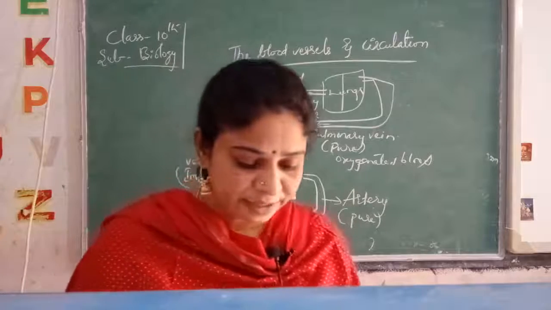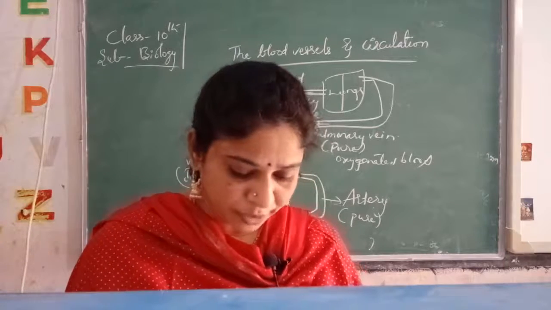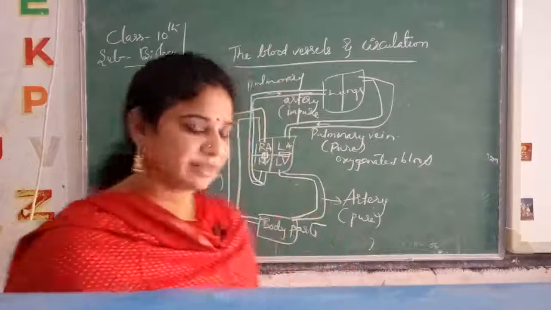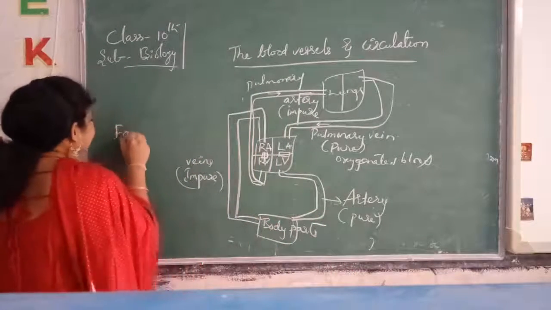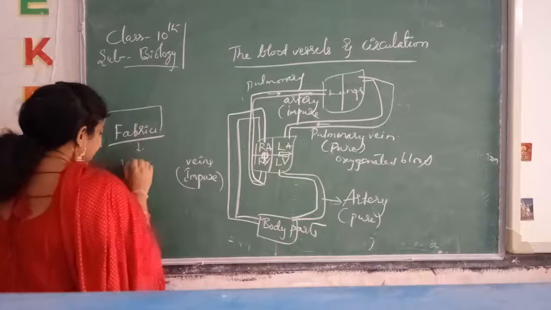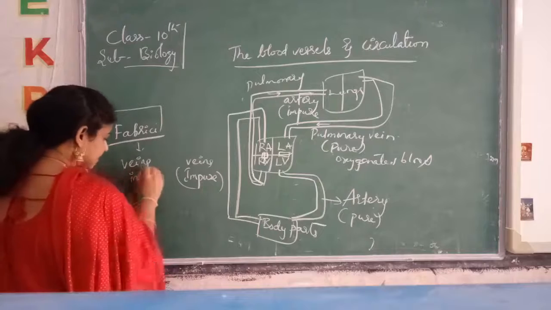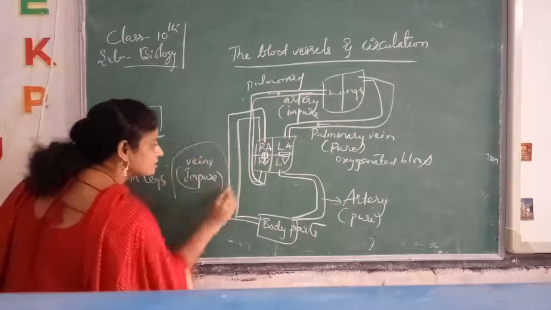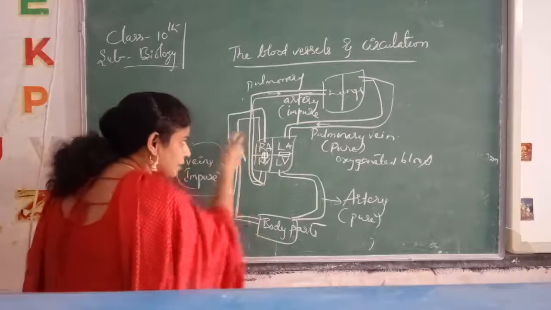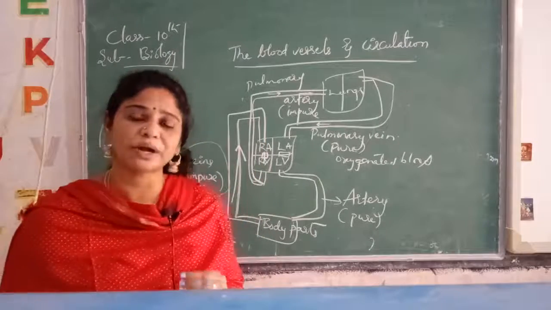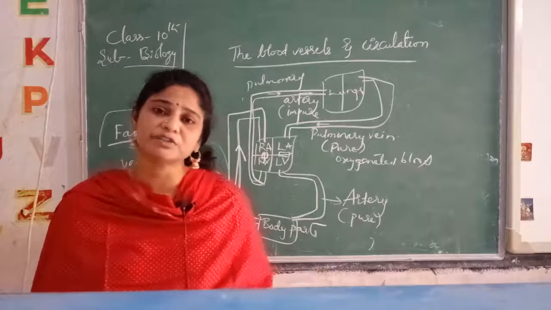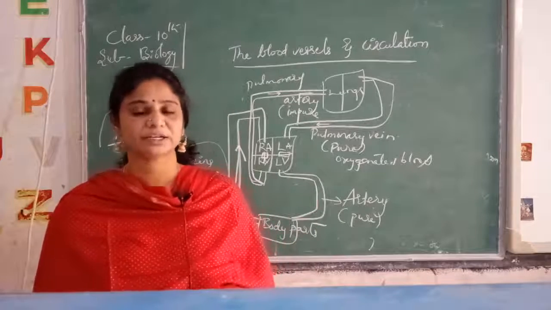See here, in 1574, Girolamo Fabrici. Just remember Fabrici. He found veins in the legs. So what do veins mean? In which direction do they carry blood? From the body parts to the right auricle, that means from body parts to the heart. They move from the various parts of the body to the heart.